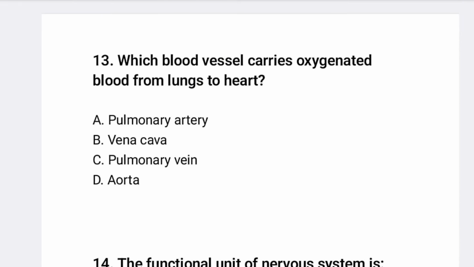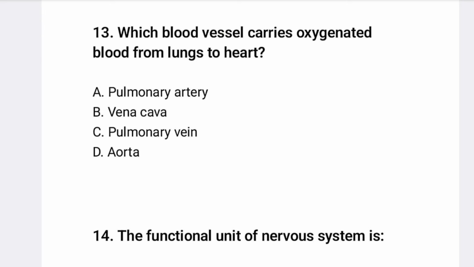Another, question 13, which blood vessel carries oxygenated blood from the lungs to the heart? Pulmonary artery, pulmonary vein, vena cava and aorta. So option C, pulmonary vein, carries oxygenated blood from the lungs to the heart, and further it moves out to different organs.